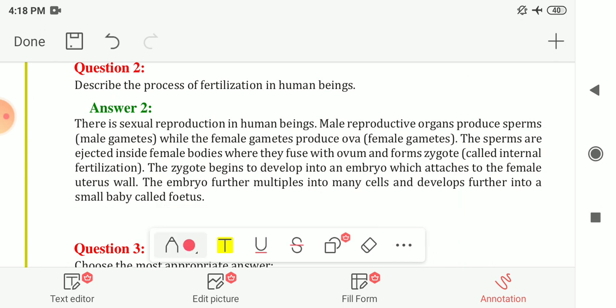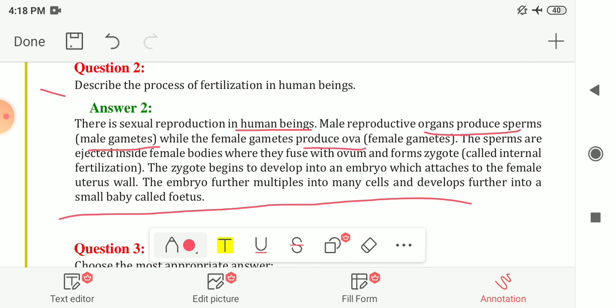Next is, describe the process of fertilization in human beings. So there is sexual reproduction in human beings. The male reproductive organ produces sperms, also known as the male gametes, while the female produces ova, known as the female gametes. The sperms are ejected inside the female body where they fuse with the ovum and form a zygote, which is also called internal fertilization. The zygote begins to develop into an embryo which attaches to the female uterus wall.